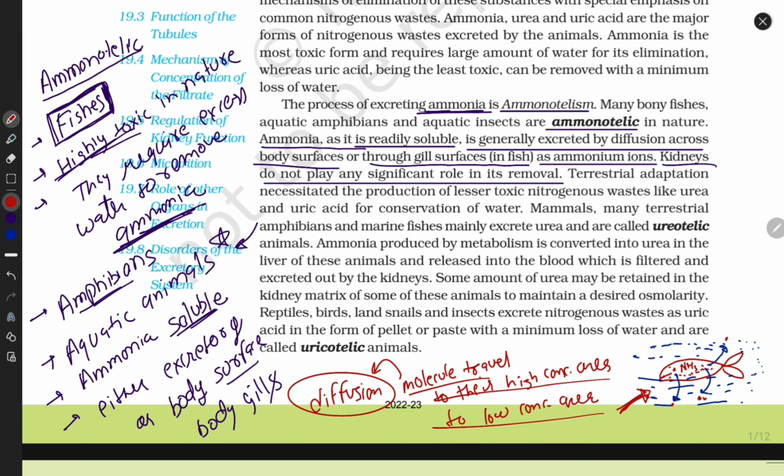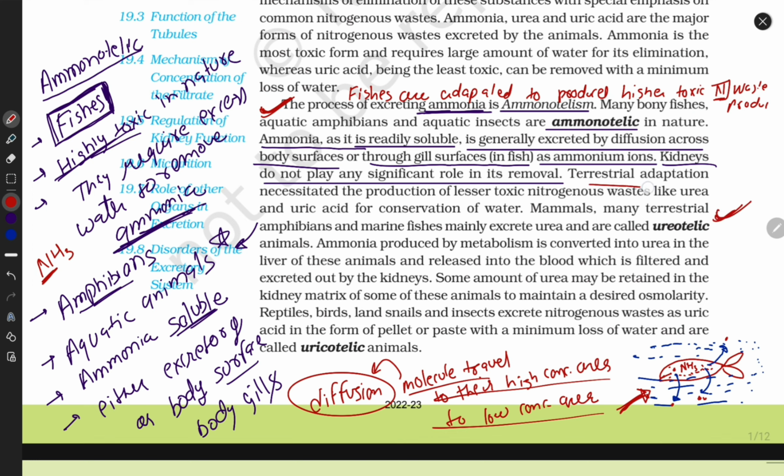Aquatic animals are adapted to produce highly toxic nitrogen waste. Why do I say nitrogen? Because look here, ammonia contains nitrogen, urea contains nitrogen, uric acid contains nitrogen. This is the part of ammonotelism. Ammonotelism is finished. Now let's switch toward uricotelism and ureotelism.